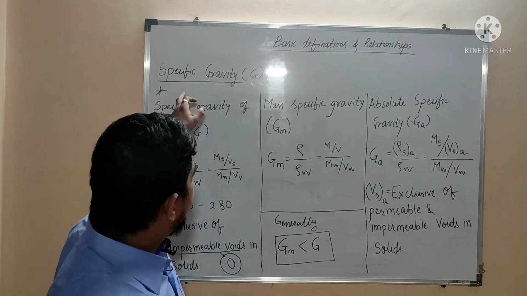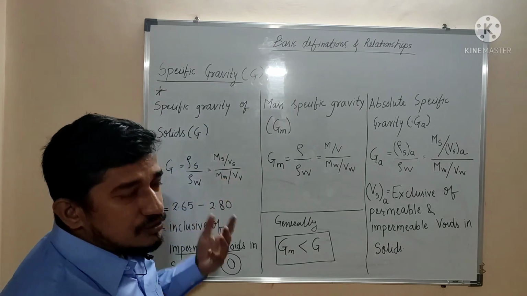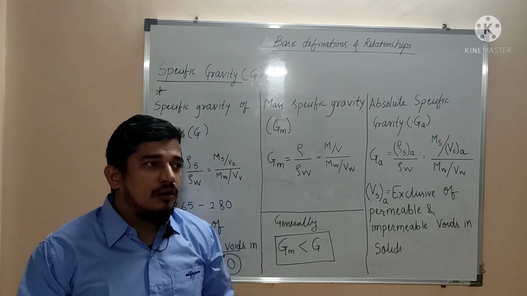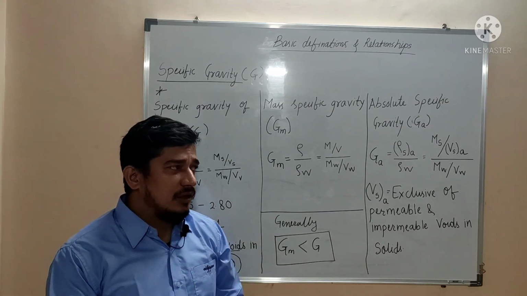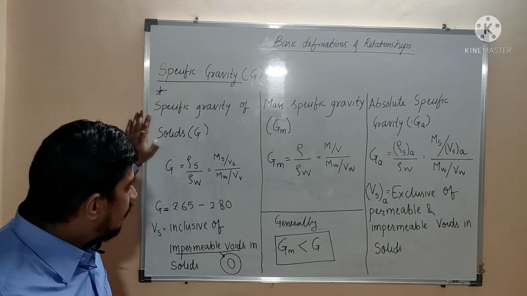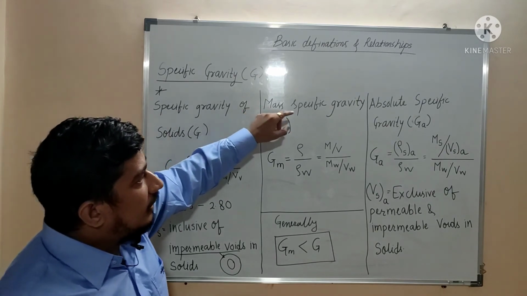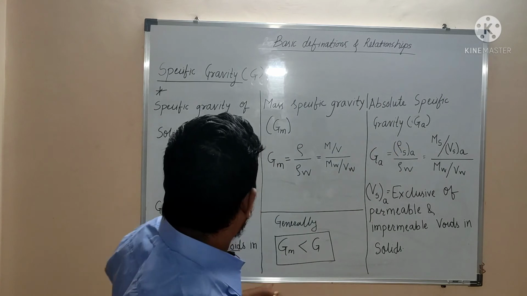Next part is specific gravity, that is nothing but the G. The specific gravity is the ratio of density of solids to the density of water, which are taken at 4 degrees centigrade. This is the general definition. But here there are 3 terms: the specific gravity of solids, then mass specific gravity, and then absolute specific gravity.